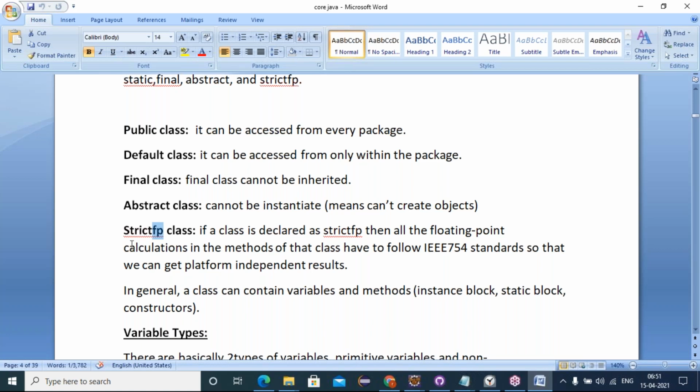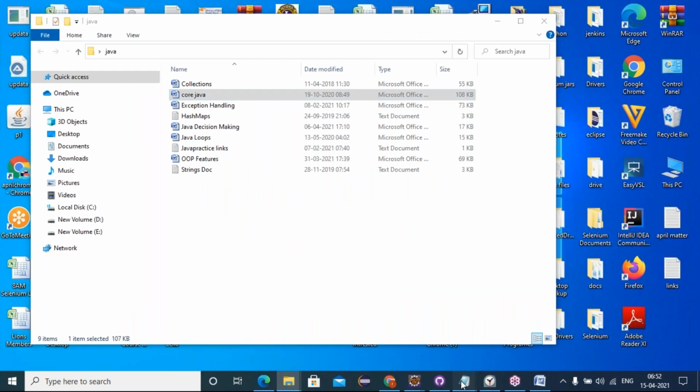To get standard results across platforms, you give the class strictfp as a non-access modifier. Under a strictfp class, any functions containing floating operations, if executed on many platforms, give the standard result like 10.1 on all platforms. If a class is declared strictfp, then all floating point calculations in the methods of that class have to follow the standards so that we get platform independent results. Understood, friends? Is everyone clear?